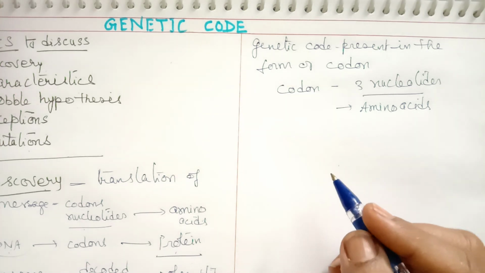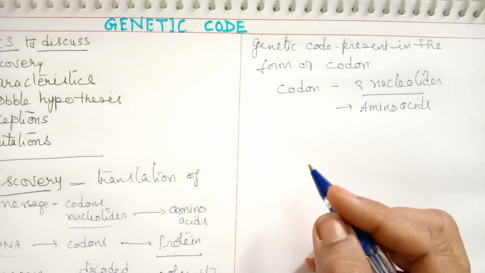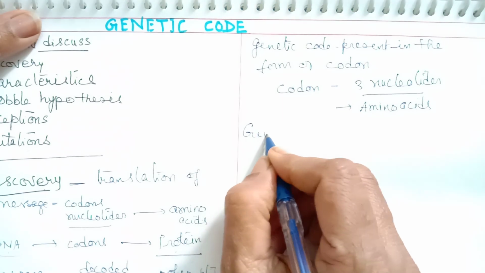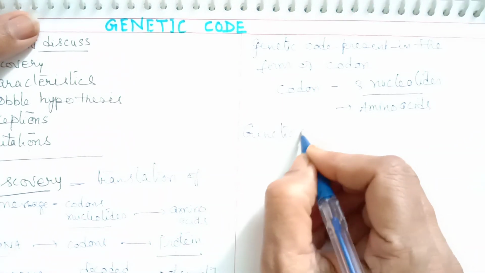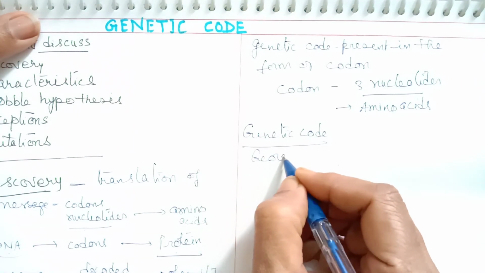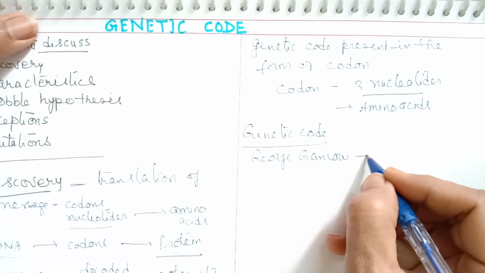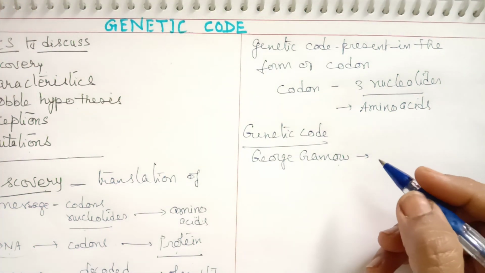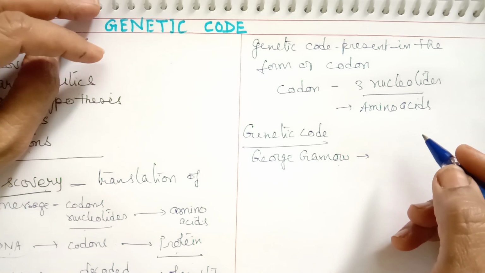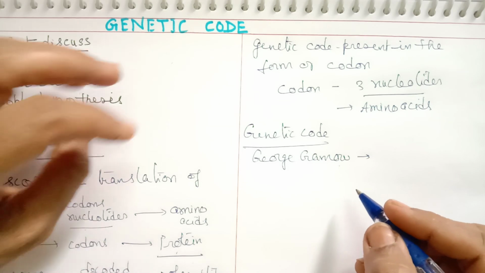So let us understand some of the studies made to understand the genetic code. The first study in genetic code was done by George Gamow, who was the first one to establish a genetic code. Based on the number of bases present, he established what a genetic code should be.